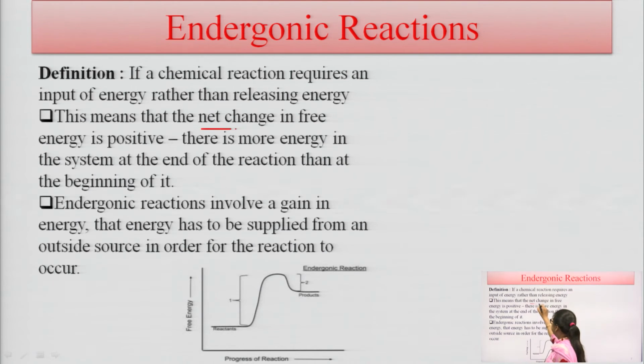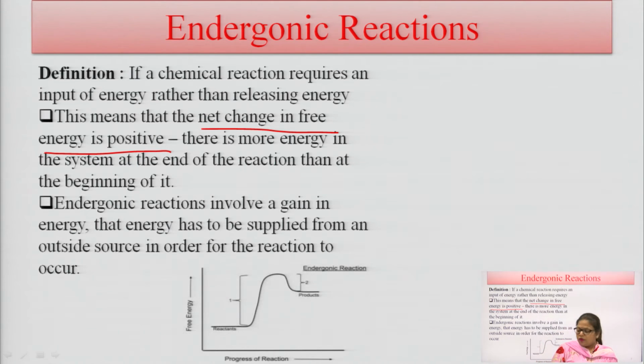Here the net change in free energy is positive, because we use energy here as compared to releasing energy. So there is more energy present in the system at the end of the reaction as compared to the beginning. At the beginning of any reaction the energy is less, and for the completion of the reaction we require energy. Whenever energy is needed in the reaction, the net change in energy is positive.